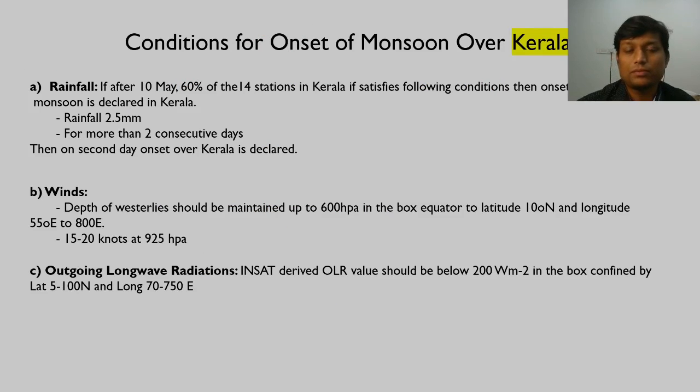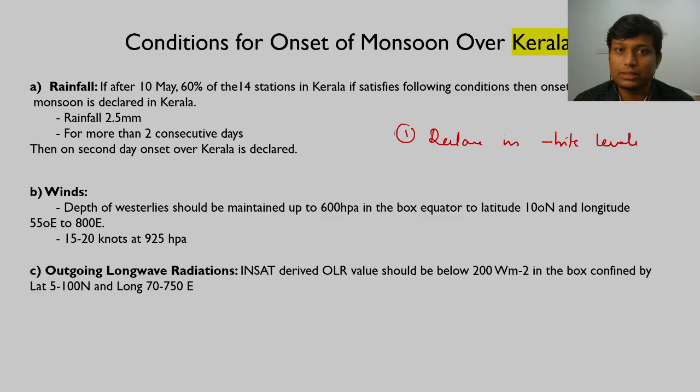Now we will see the conditions for the onset of monsoon. When we are saying conditions for the onset of monsoon, there are two parts to it. First is we declare onset of monsoon in India when monsoon hits Kerala. So one condition is for that Kerala coast, right?